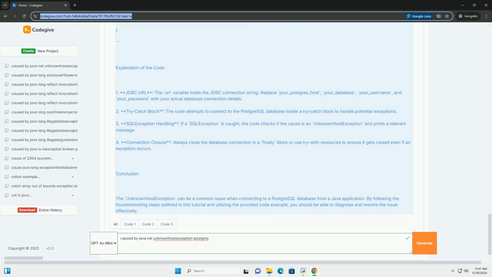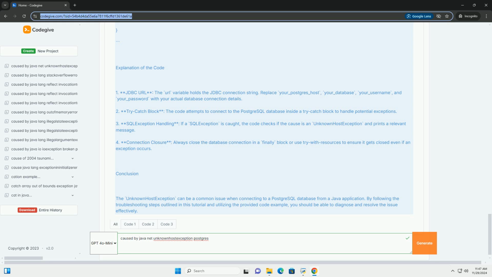Database server down. The PostgreSQL server might not be running or is unreachable due to network issues. 5. Local host resolution. If you're trying to connect to PostgreSQL running on the same machine, ensure that localhost or 127.0.0.1 is correctly set.